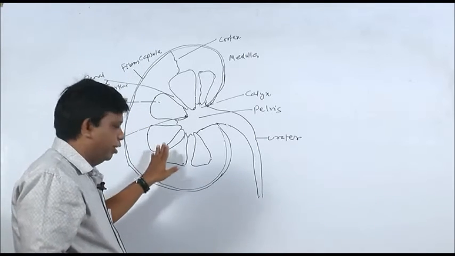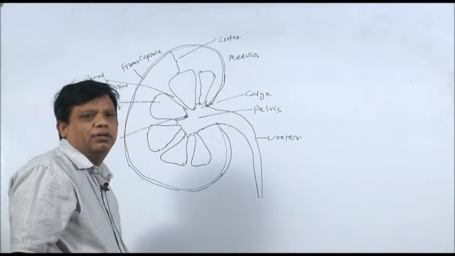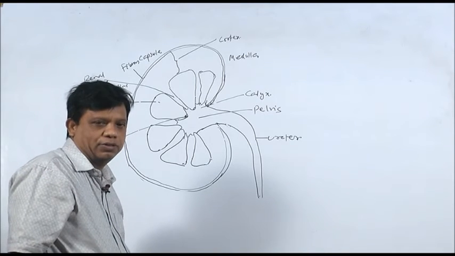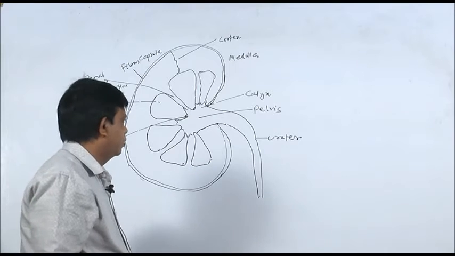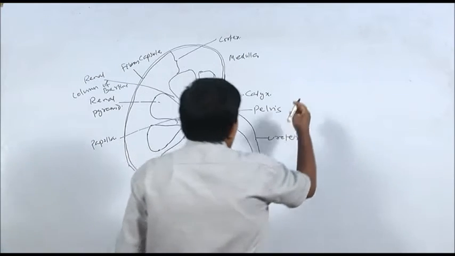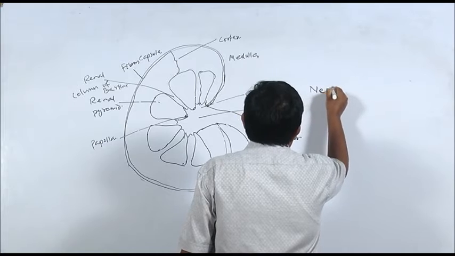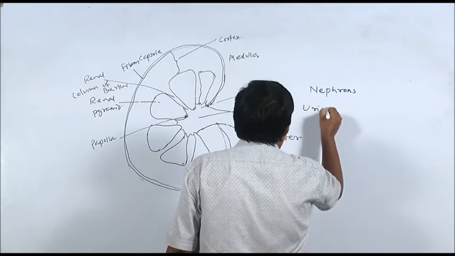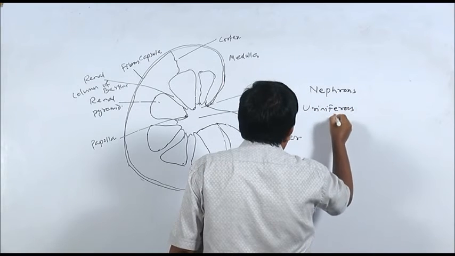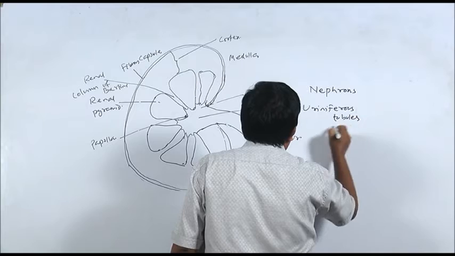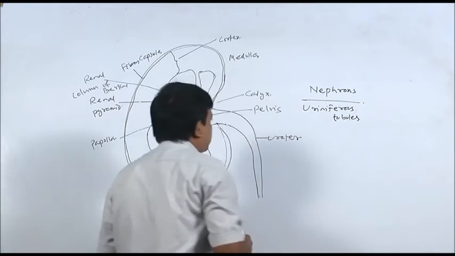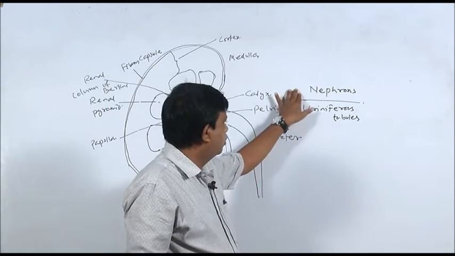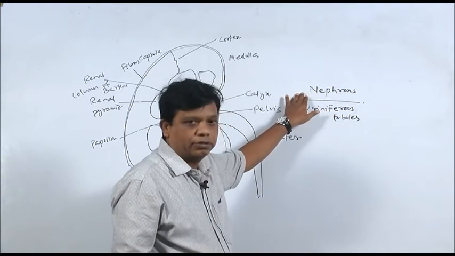Within each human kidney, there will be about 1 million tube-like structures. They are known as nephrons.